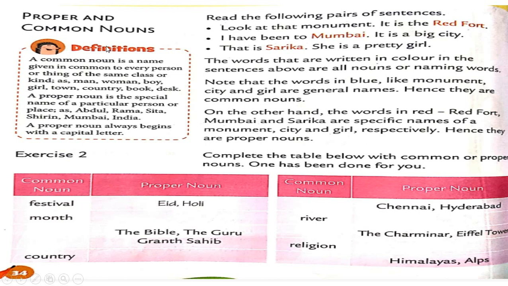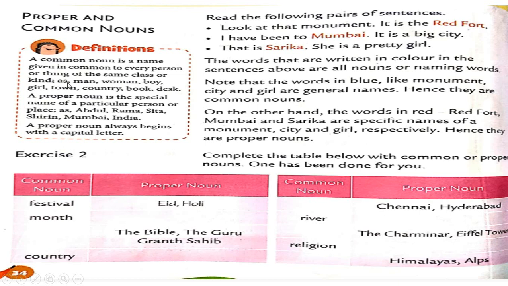First of all, let's see the definition. Students, here you can underline, if you want, both the definition of proper noun and the definition of common noun. What is a common noun? A common noun is a name given in common to every person or thing of the same class or same kind.